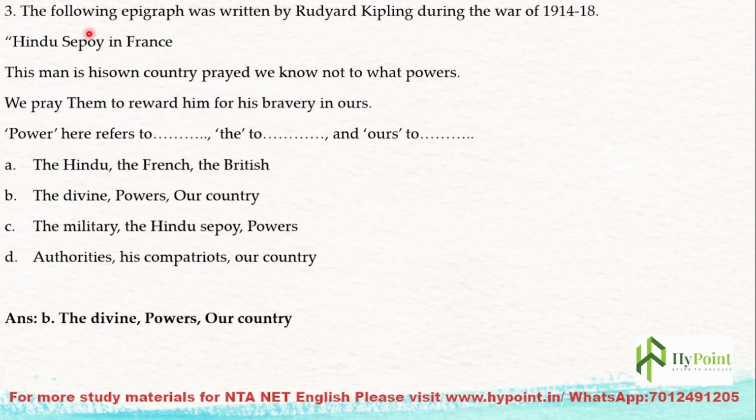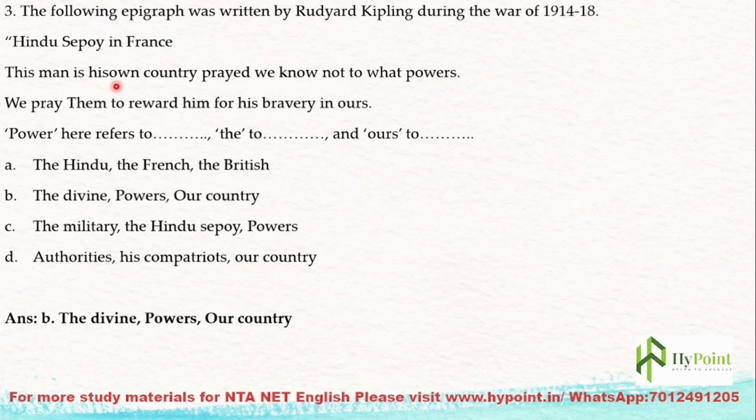The next one. The following epigraph was written by Rudyard Kipling during the War of 1914 to 18. Rudyard Kipling was born in India, but he was educated in England. He is a British modern writer, and he wrote an epigraph that goes like this: Hindu sepoy in France.